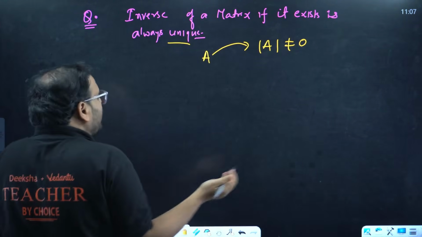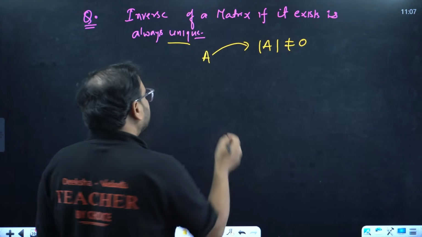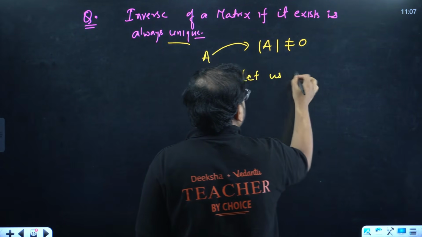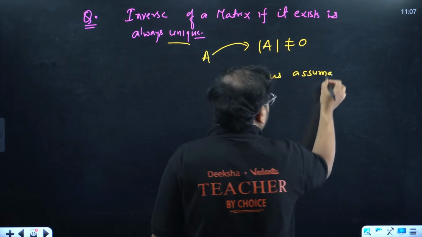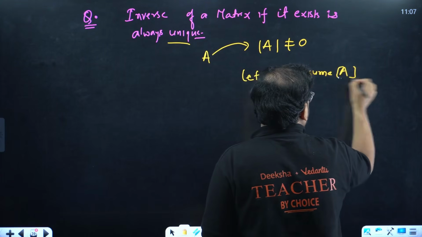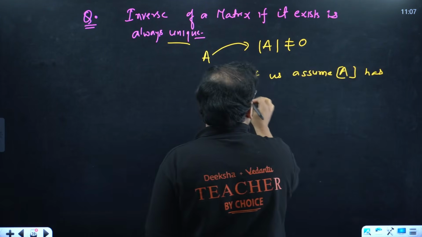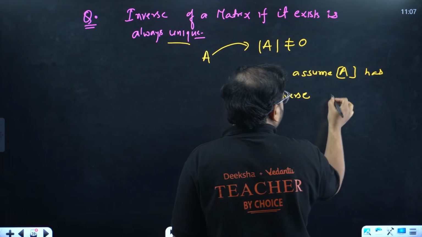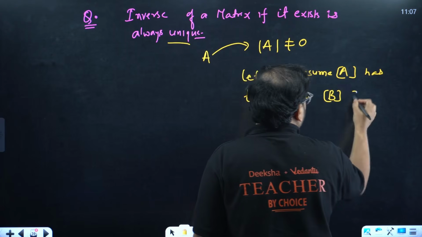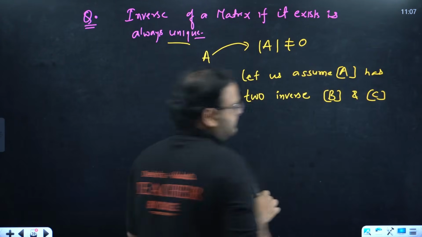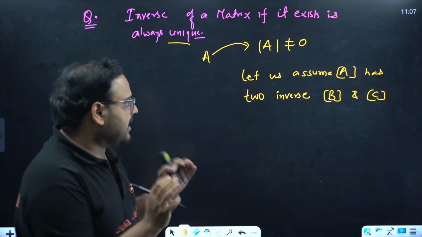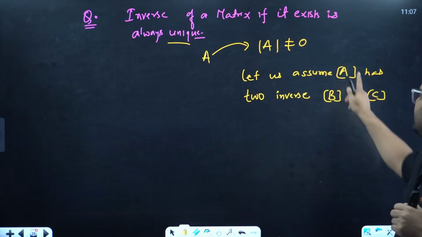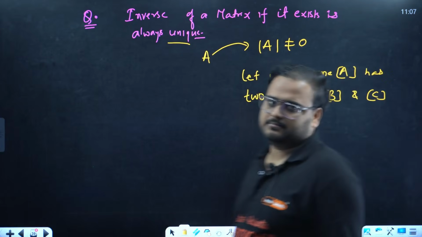But we don't know. We have to see. So what we're going to assume now is: let us assume matrix A has two inverses, matrix B and matrix C. I've started with the assumption that matrix A has two inverses.